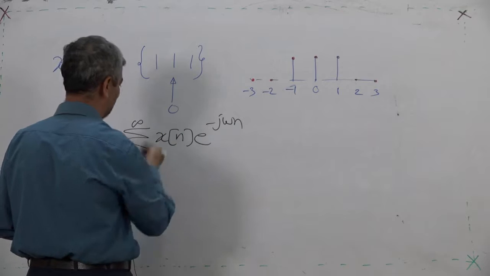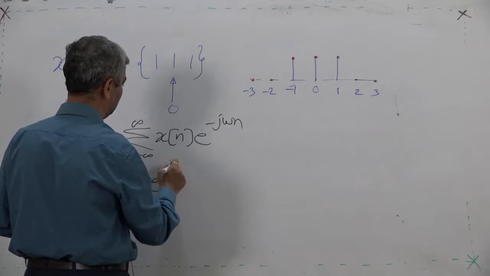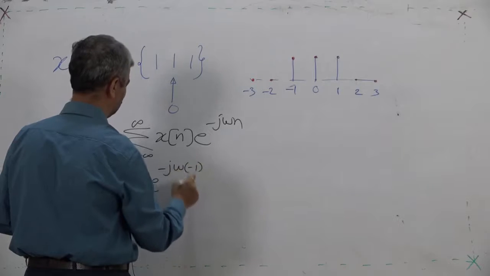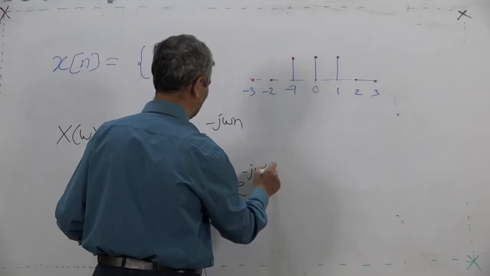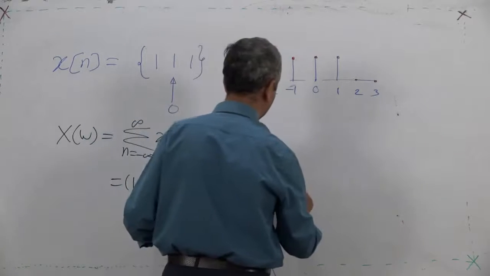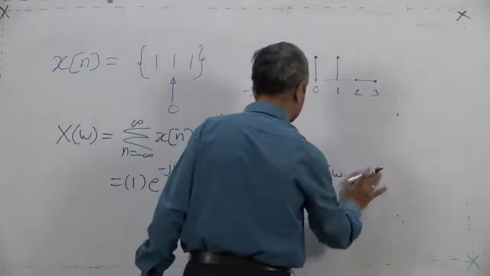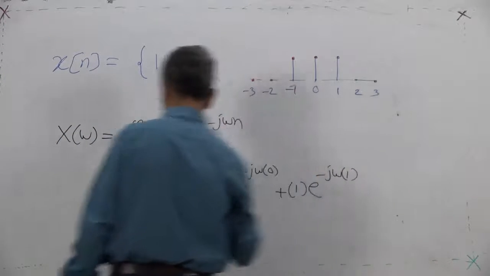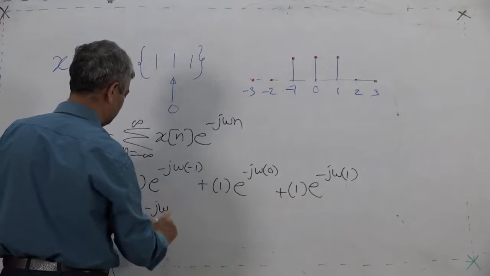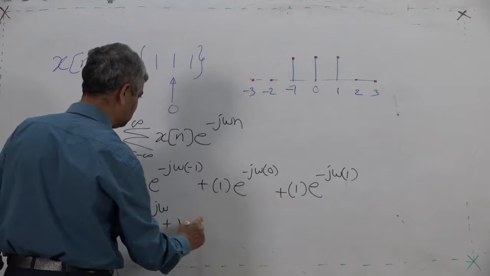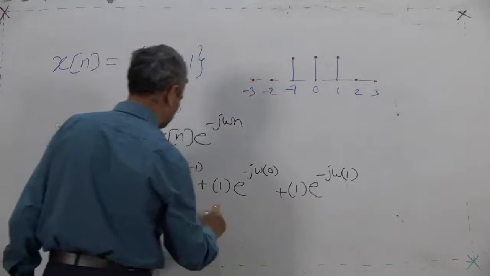So, for n equal to minus 1, what is it? 1 into e raised to minus j omega times minus 1, plus 1 into e raised to minus j omega times 0, plus 1 times e raised to minus j omega times 1. What is the signal now? e raised to plus j omega, plus 1, plus e raised to minus j omega.